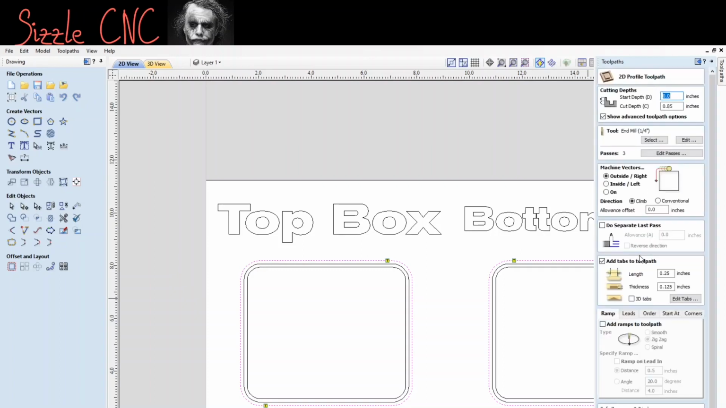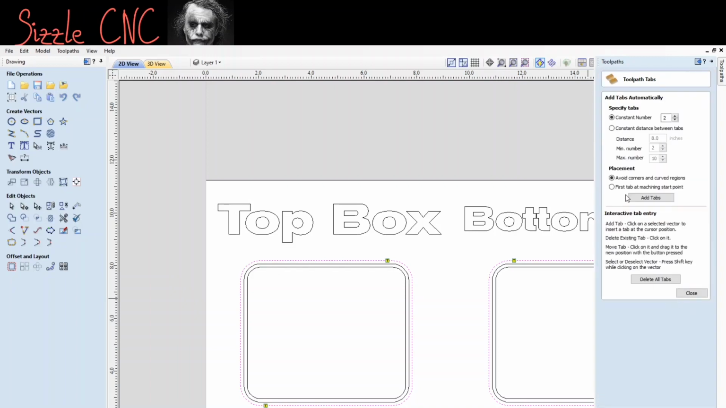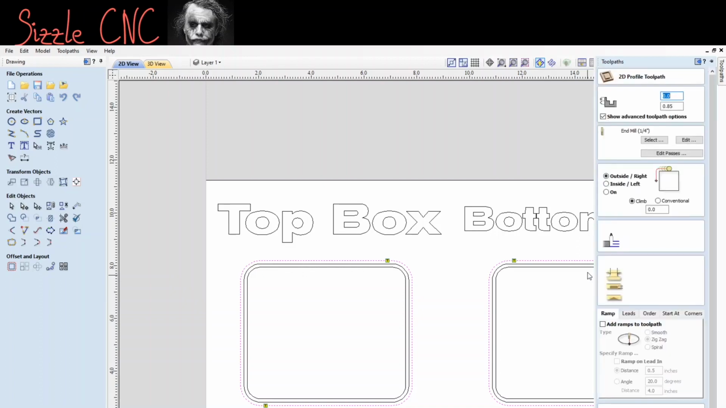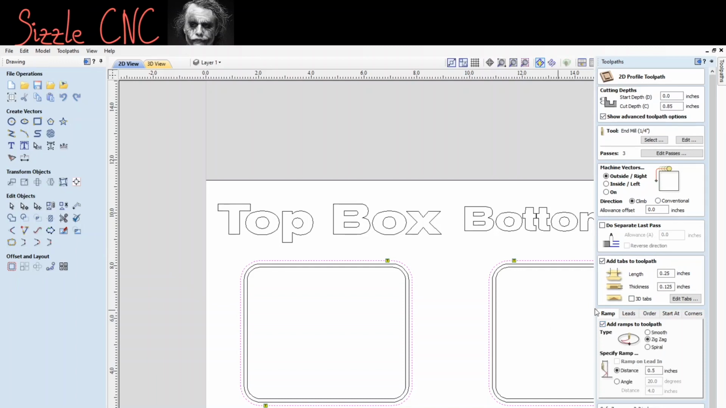All right, you can click on that or go to 3D tabs, Edit Tabs, Add Tabs. I don't know why it's not doing it. It's being weird. All right, so Add Tabs, Add Ramps. My tabs, I go 1/4 inch by 1/8 of an inch thick.